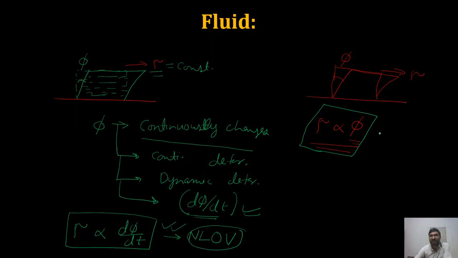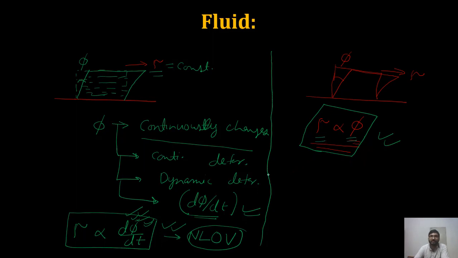So this is the mechanics behind fluid, and this is the mechanics behind solid. Now we are able to understand the difference between solid and fluid. What is the mechanics behind fluid and what is the mechanics behind solid? So tau is proportional to the rate of shear strain, which is very important. Try to repeat with me. In the case of fluid, shear stress is proportional to the rate of shear strain. In the case of solid, shear stress is proportional to shear strain only.